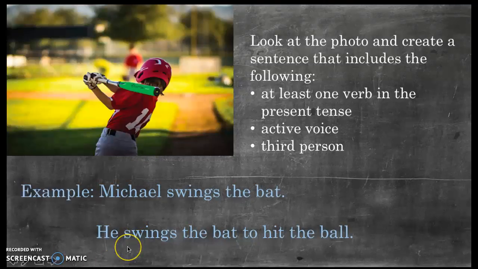Let's look at the second example. He swings the bat to hit the ball. There are actually 2 verbs in here. 2 action verbs, swings and hit. This is also in the present tense. It's also in the active voice because he is performing the action. He is swinging the bat to hit the ball. And this is again in third person.